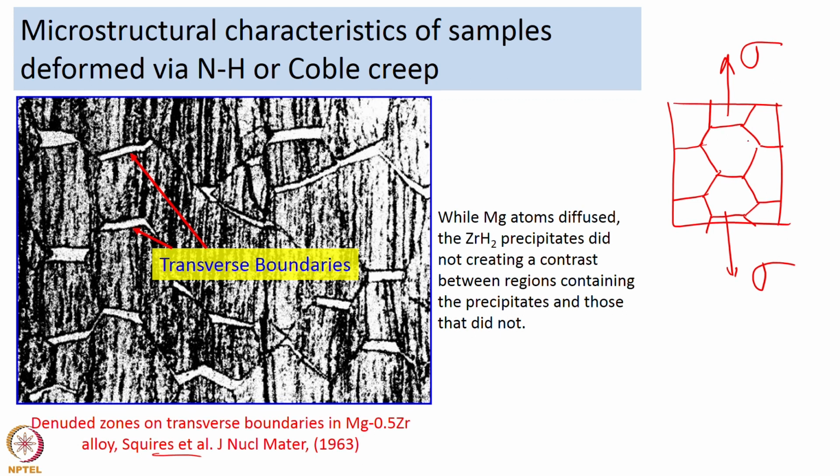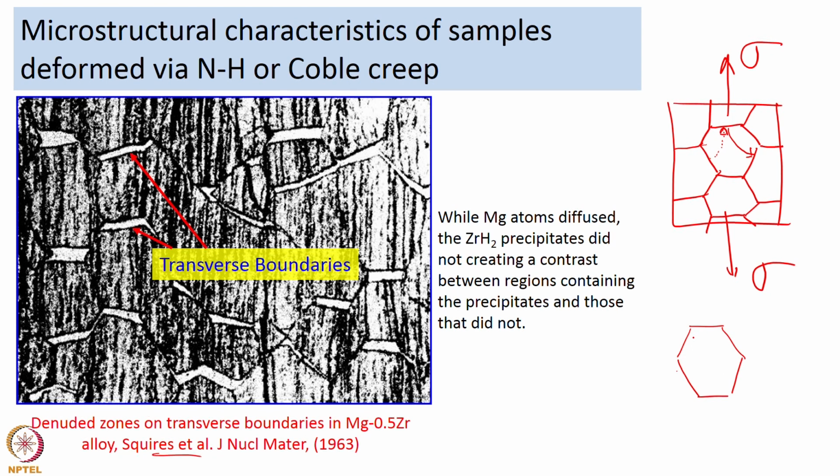So, vacancies are going to move from there to here, and the reverse of it, the atoms are going to move from the parallel grain boundaries to the perpendicular grain boundaries. When the atoms move from the parallel grain boundaries to the perpendicular grain boundaries, obviously the grains are going to elongate. That is what we discussed is happening when a material experiences diffusion creep.